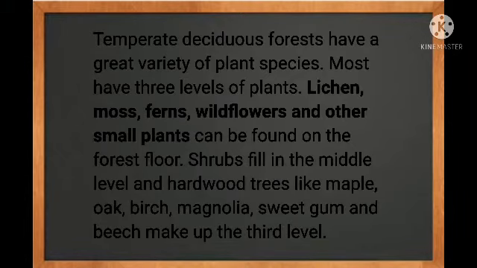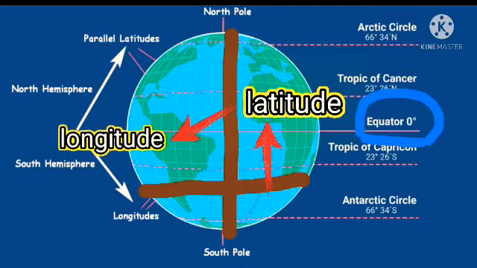Temperate deciduous forests have great variety of plant species. Most have 3 levels of plants: lichens, mosses, ferns, wildflowers, and others. Plants can be found on the forest floor. Shrubs fill in the middle level, and hardwood trees like maple, oak, birch, magnolia, sweet gum, and beech make up the 3rd level. Okay, I will show you a picture to understand it clearly.